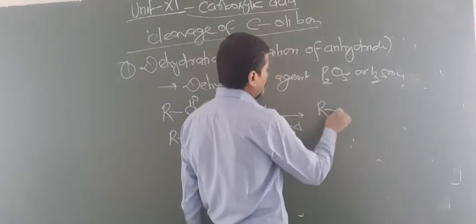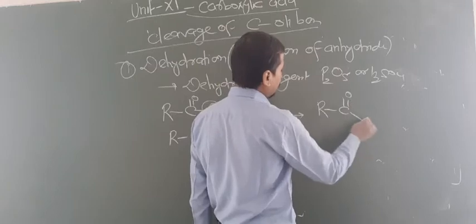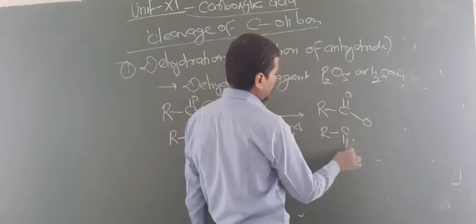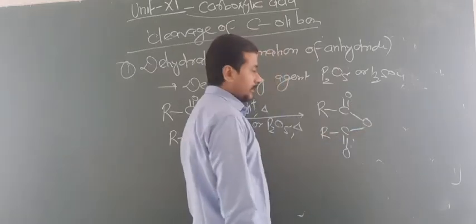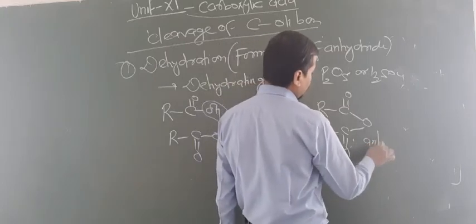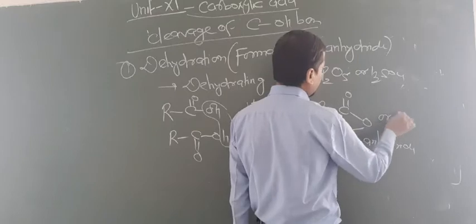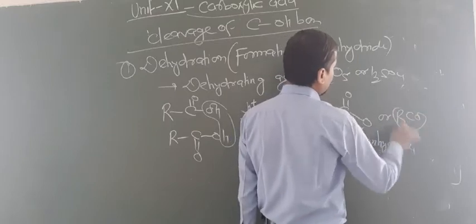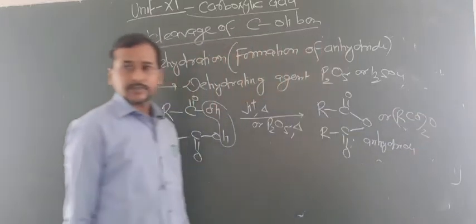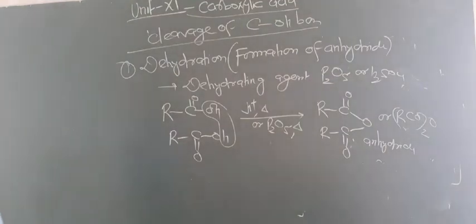So this becomes RC double bond O, RC double bond O, and like this. So this is known as anhydride. Are you getting this point? This can be written like this also, (RCO) whole twice O. Okay, let us take one more example.